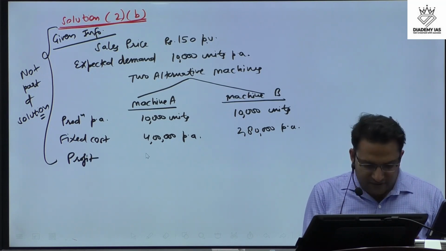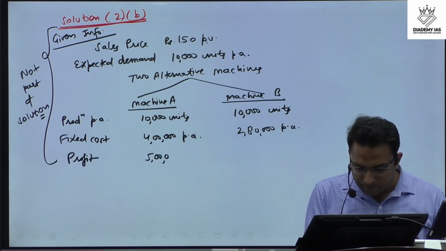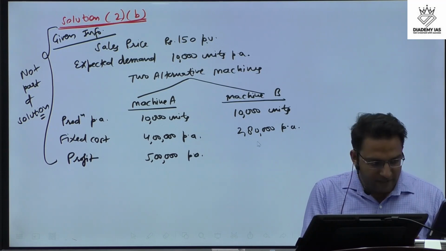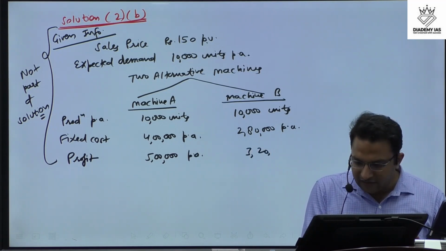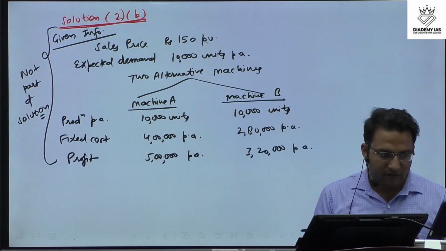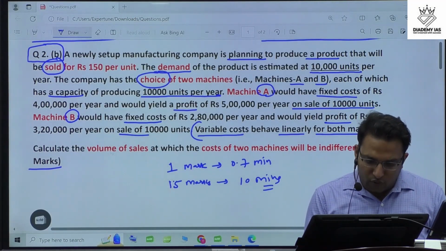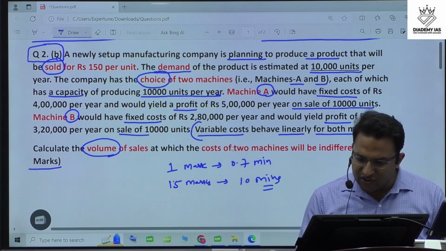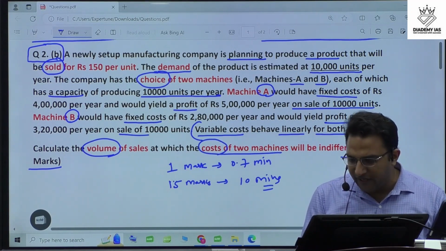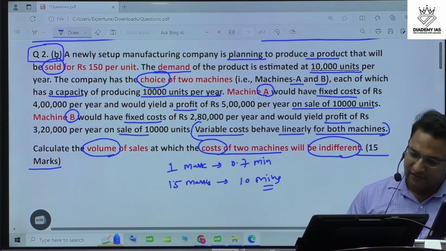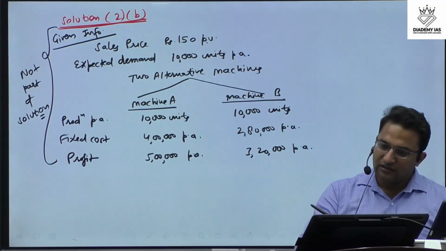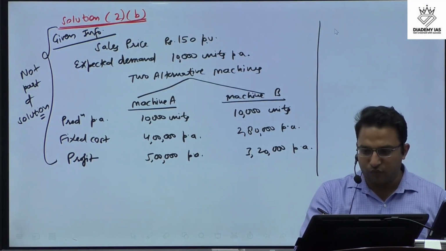The total profit is 5 lakh. Again, this is per annum, definitely, and 3,20,000 per annum, right? Now let us read the question. Calculate the volume of sales at which the cost of two machines will be indifferent. That means we have to calculate the cost indifference point.